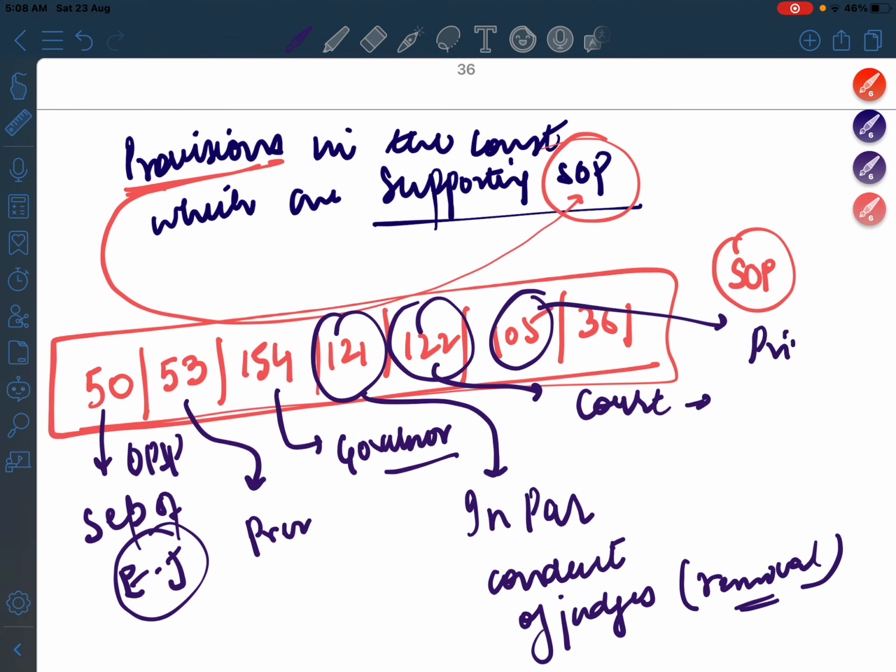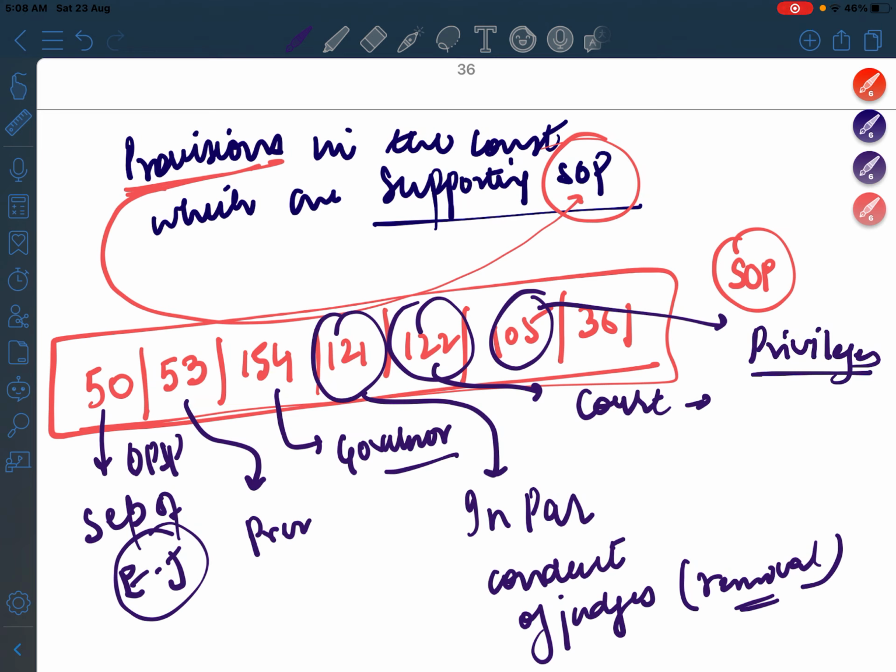Article 105 talks about the privileges of the parliamentarians, which says that whatever they do on the floor of the Parliament cannot be challenged in the court. And 361 is the immunity given to the Governor, the President and the Raj Pramukhs, although Raj Pramukhs are not available today because they were the governors of Part B states. This was the earlier division of Part A, Part B, Part C states, which is now not there.